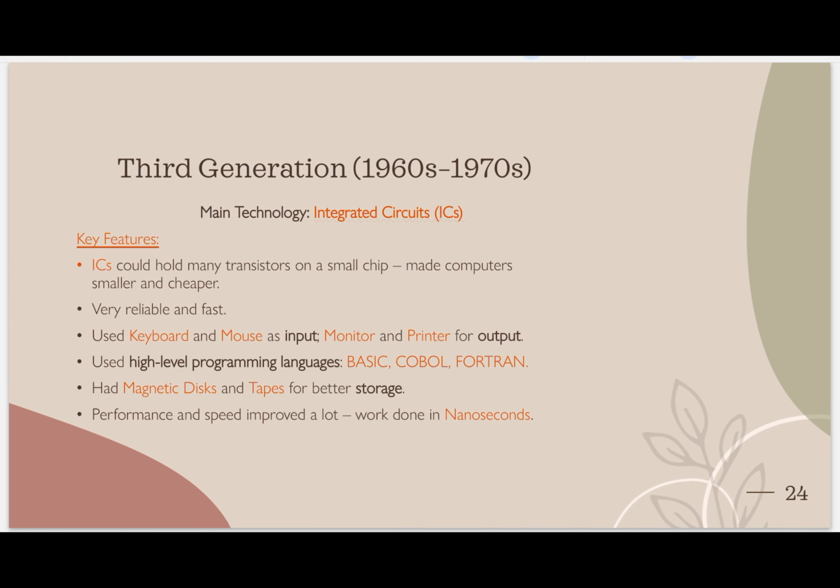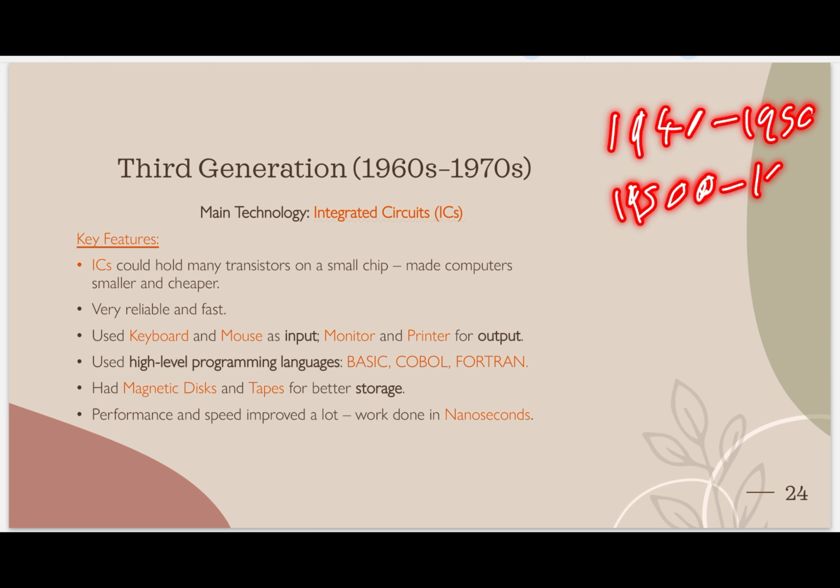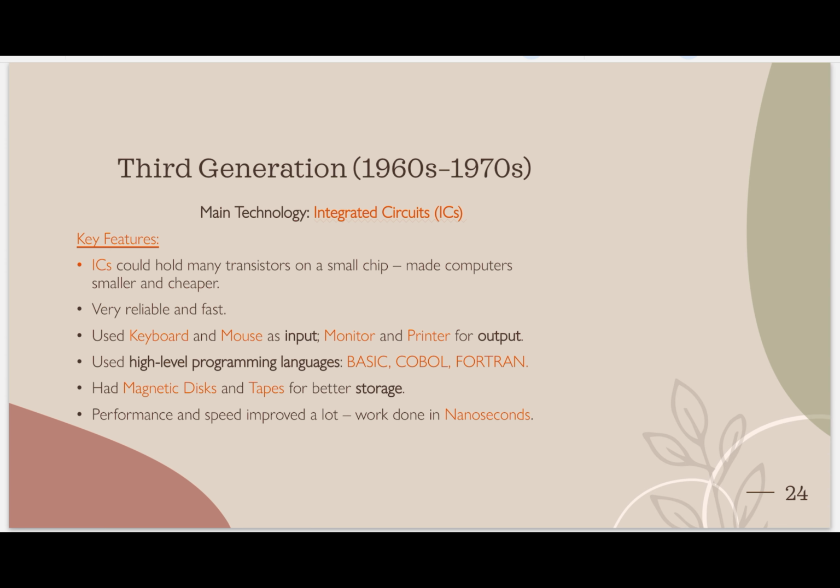Class, understood till now? Now we will go with the third generation of computer. What was the period of the third generation? Same, 10 years, 1960 to 1970. First was from 1940 to 1950, second 1950 to 1960, and third 1960 to 1970. Now, what was the main technology used? Integrated circuits, we can say ICs.